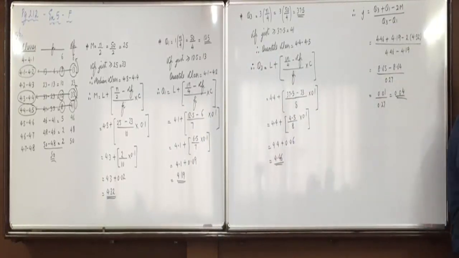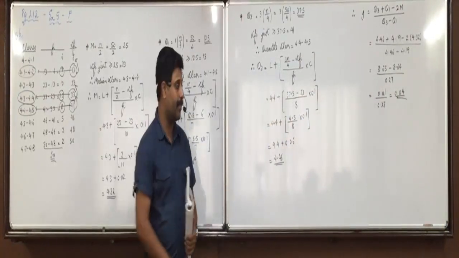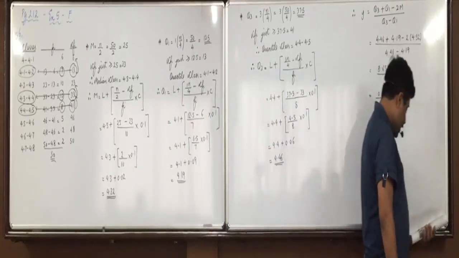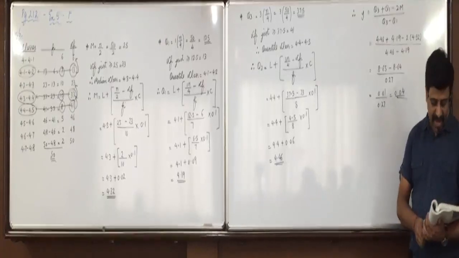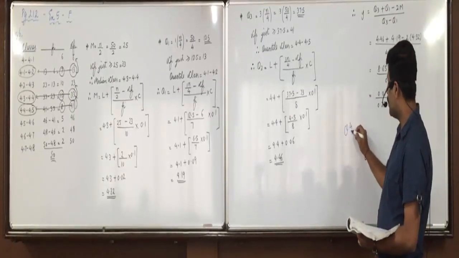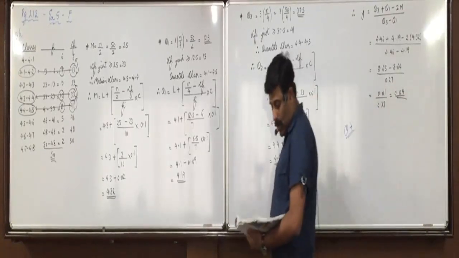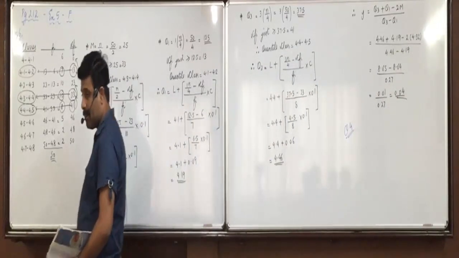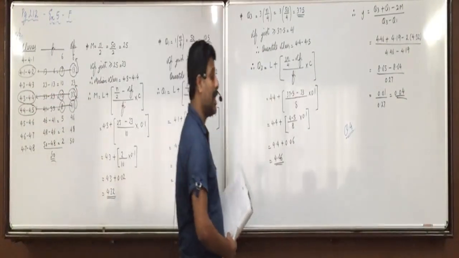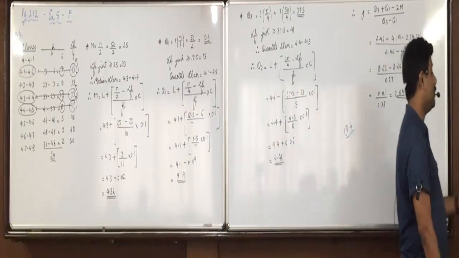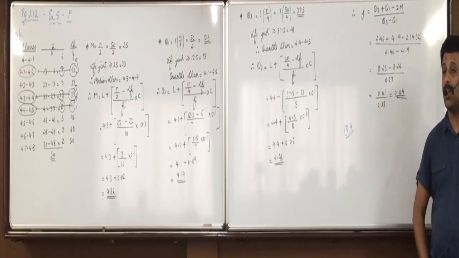Now one question I will discuss and you will do it on your own. Question number 4. Be attentive. The frequency distribution of profits earned by 150 companies during the year 15 to 16 is as follows. Find the coefficient of skewness using an appropriate method and state the type of skewness. Now tell me, which one will be appropriate, Karl Pearson's or Bowley's? Why? Why Bowley's and not Karl Pearson's?